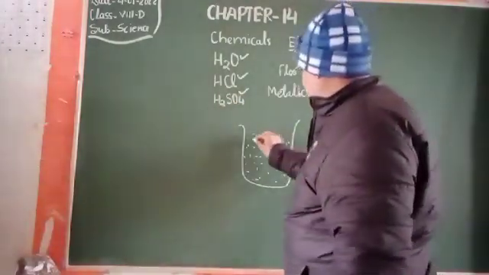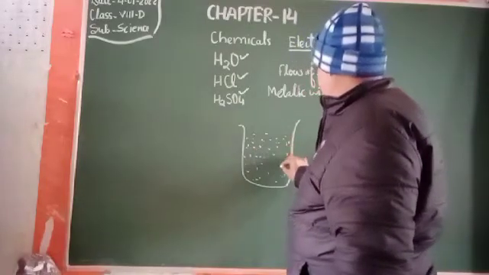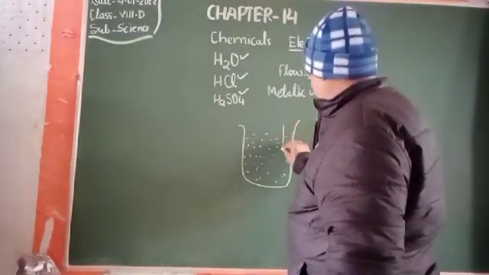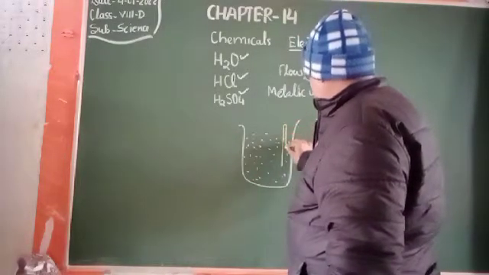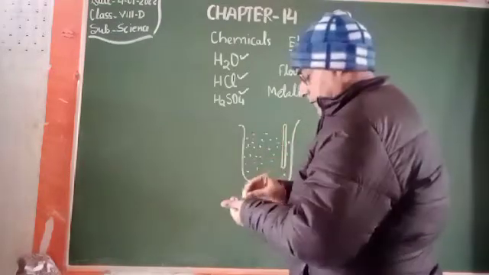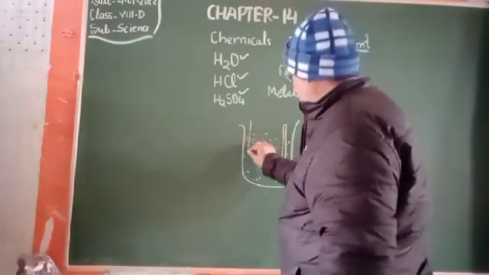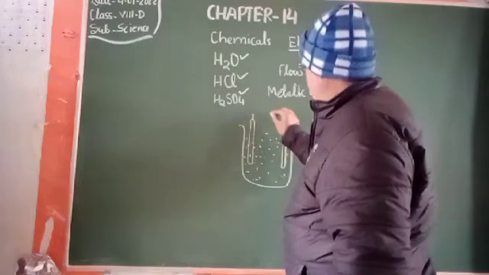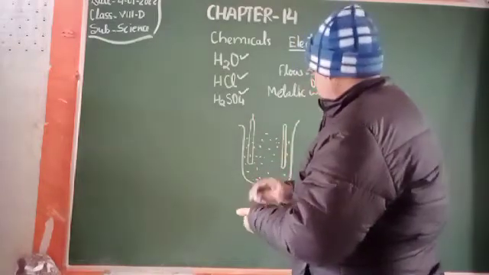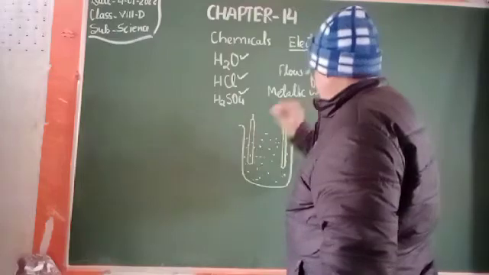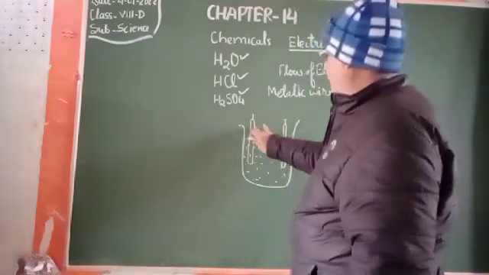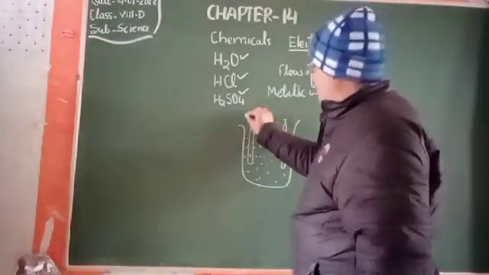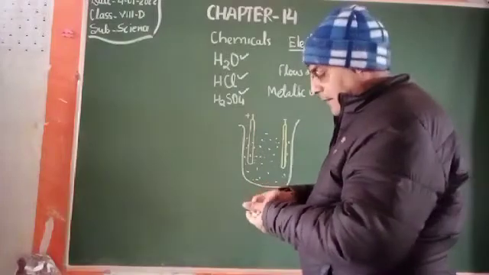So, if you connect this HCl to a circuit, suppose this is a circuit, and in this circuit there are two rods, two electrodes. One is the anode and the other is the cathode. They get dipped into the solution. Anode means having the positive charge, and cathode means having the negative charge.